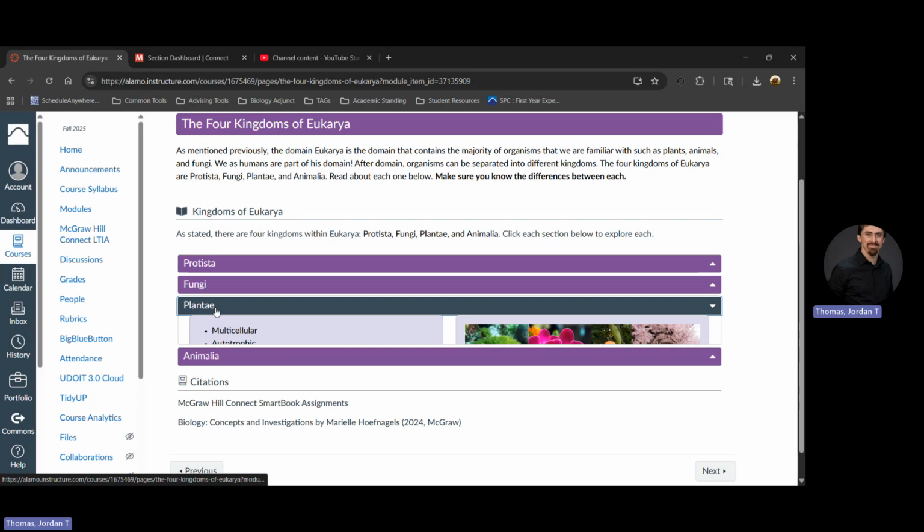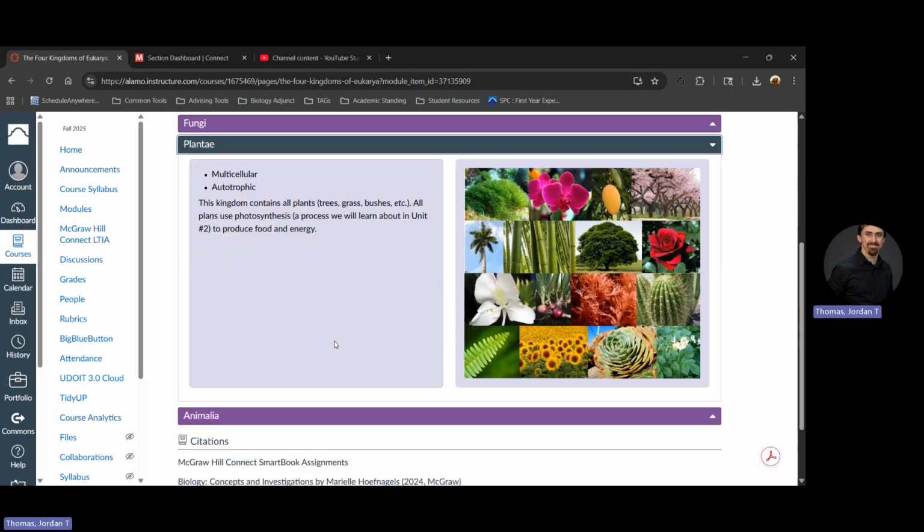Now let's go on to plantae. Plantae includes all plants in the world: trees, grass, bushes, flowers. You name any plant, it goes in plantae. They are similar to animalia in that they are also multicellular. All plants are made up of more than one cell.